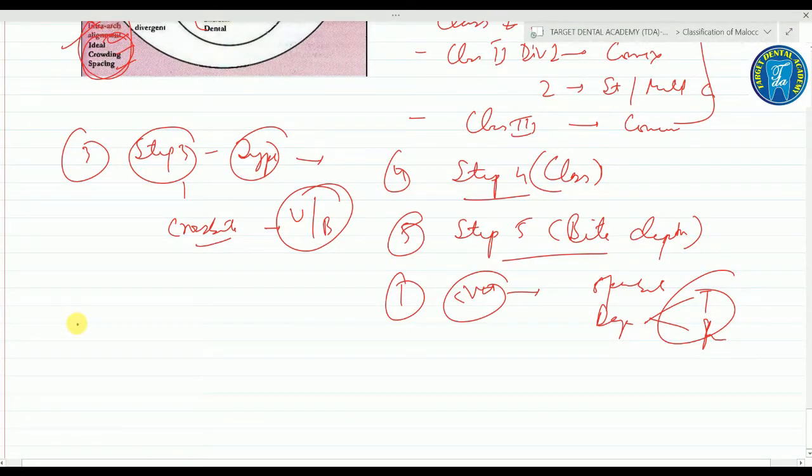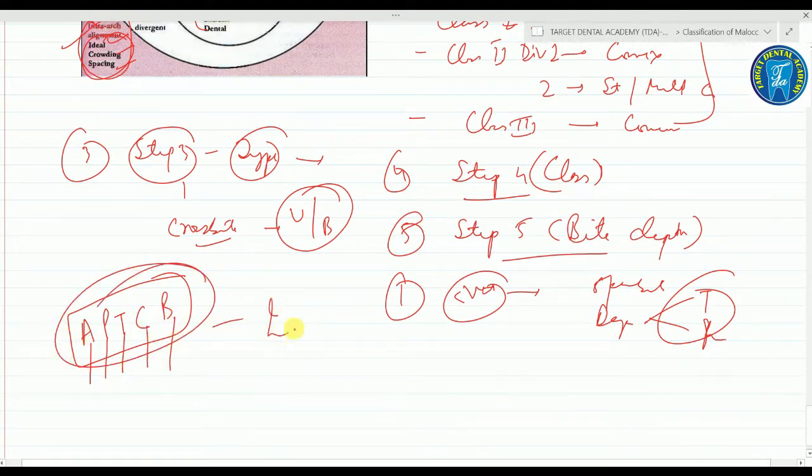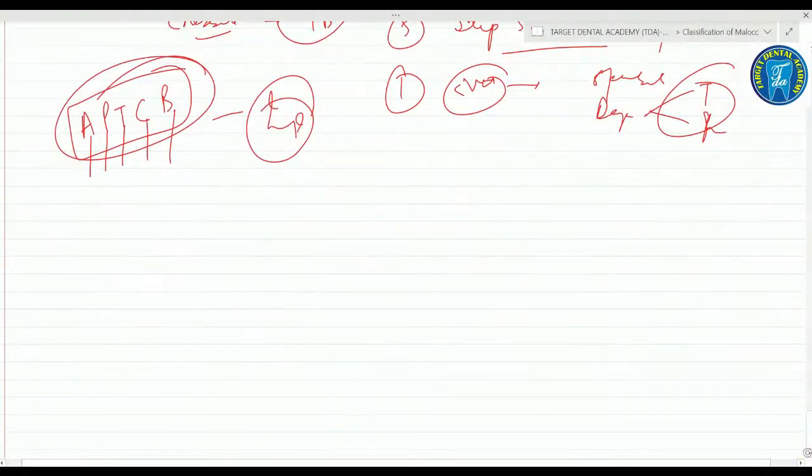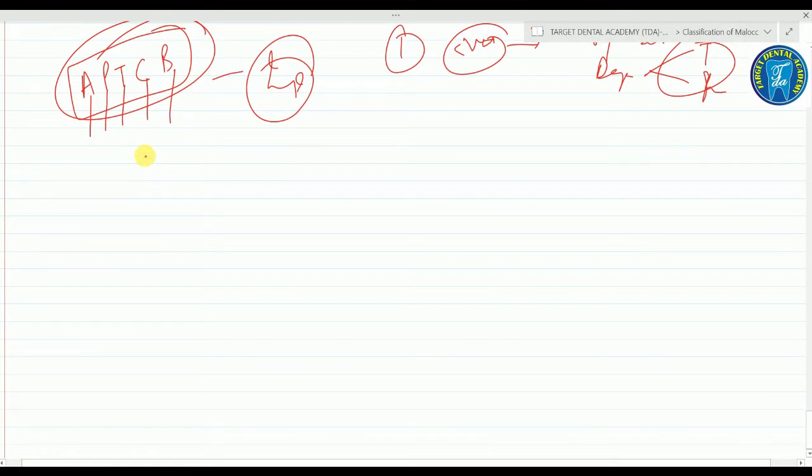Fine. So I have made the mnemonic of this: A P T C B. This is the alignment, the profile, the type, class and the bite depth. Very important classification. Right? So after this, an important point for your MCQ: the malocclusions and their percentages, commonly asked MCQ.